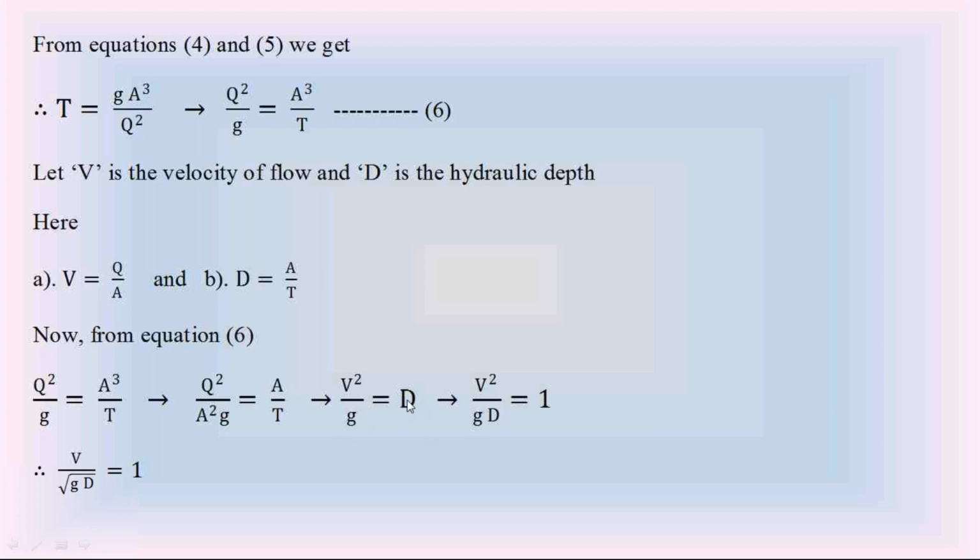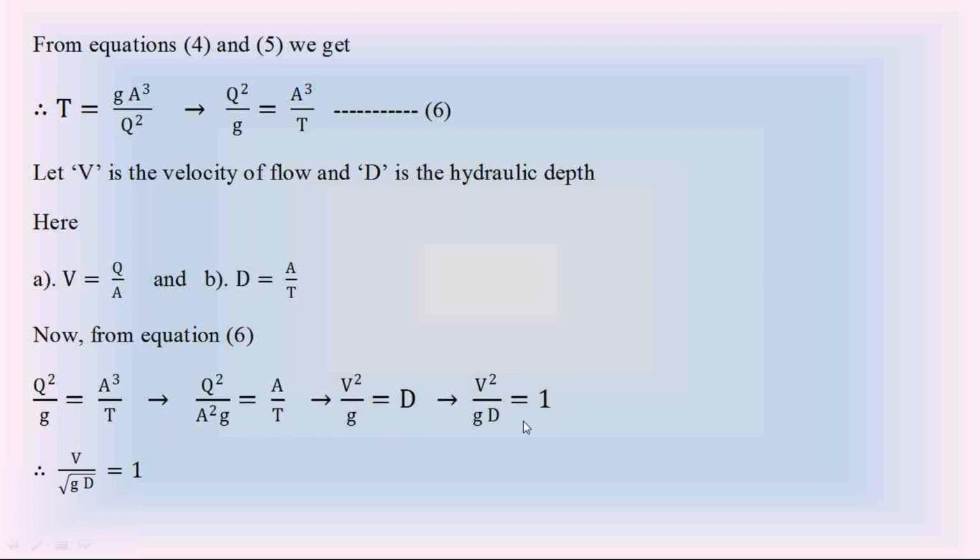On the left side, V square divided by g D. On the right side, D divided by D is equal to 1. So V square by g D is equal to 1. Take the square root on both sides. The root of V square by g D is V by root g D, and root 1 is 1.